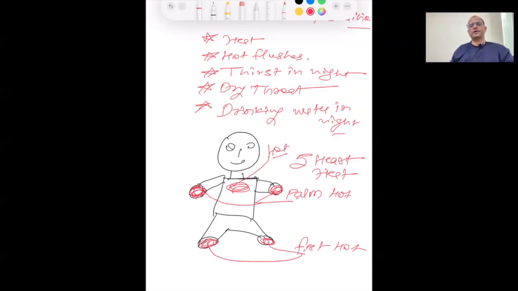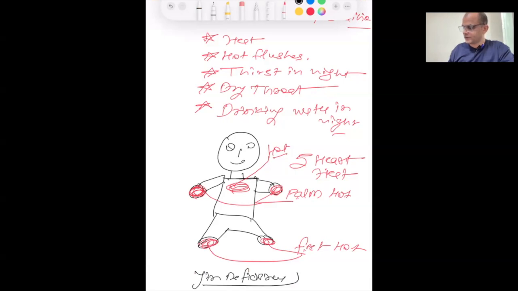This is called five palm heart heat or the five palm heat. दोनों हाथ की हथेलियां गर्म, both palms are hot, both feet are hot, chest is hot. That is called five heart heat due to yin deficiency.